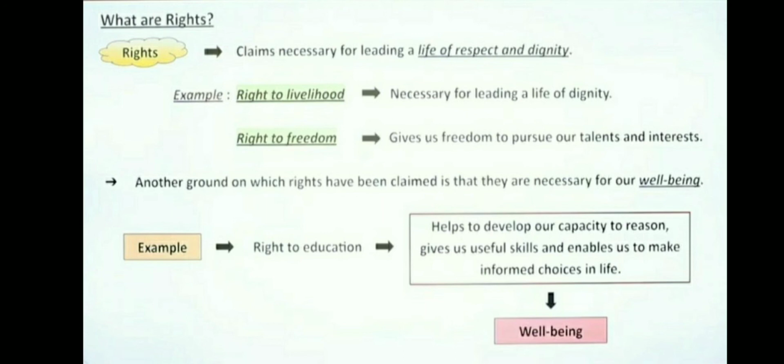So here we can sum up what rights are. Everything which I claim is not a right. Everything which I claim and is accepted by society is considered to be a right. So this we have already made clear with the examples.